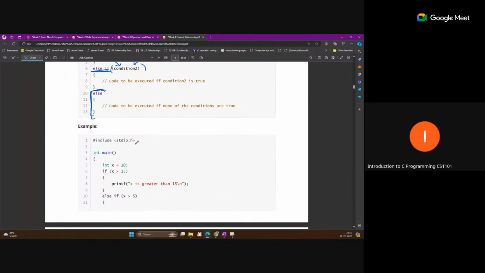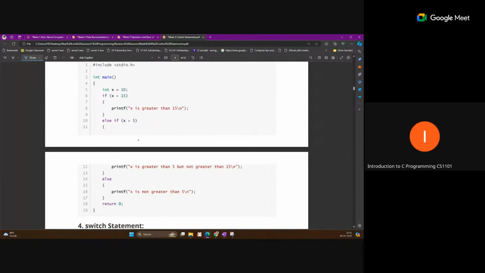So this is the chain of the conditional statement. If this is the condition, then this condition, then else. If you know that only one possible condition is remaining, and you want to perform something for it without defining that condition, at that time you can write only else. But remember that at a time only one block of statements will execute in this chain, if, else if, else if, else, not more than one.